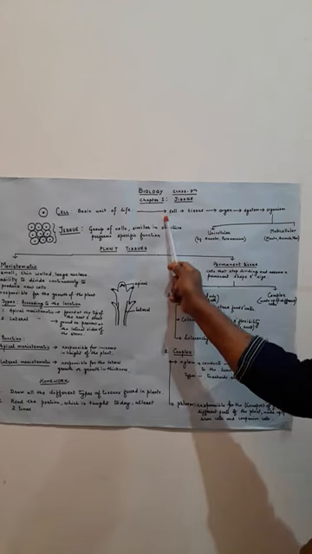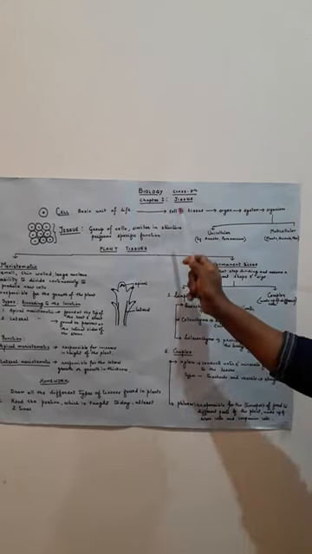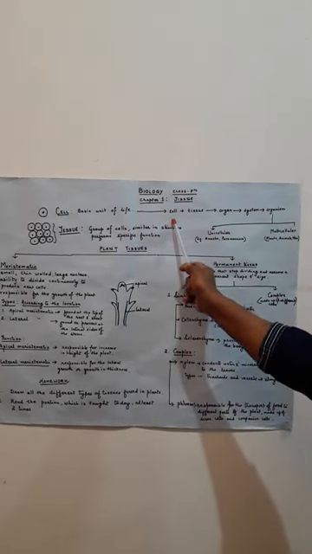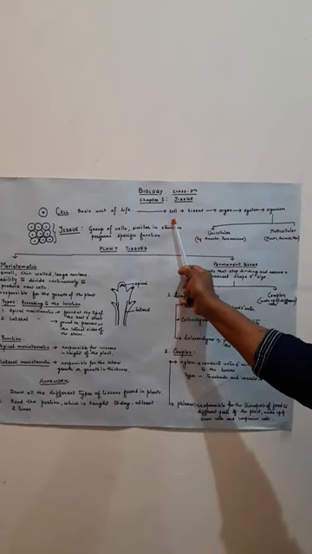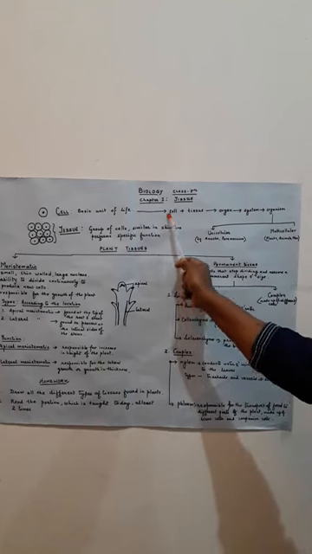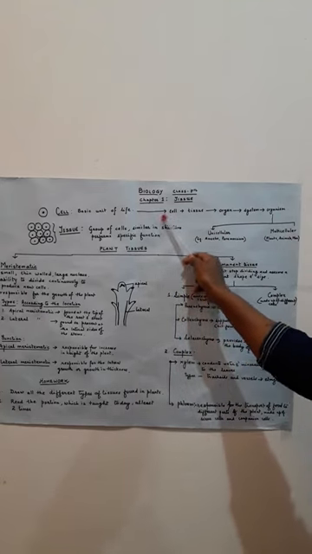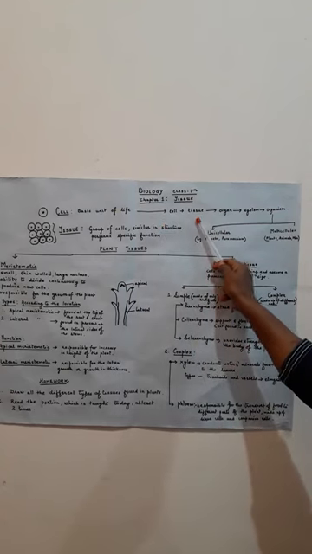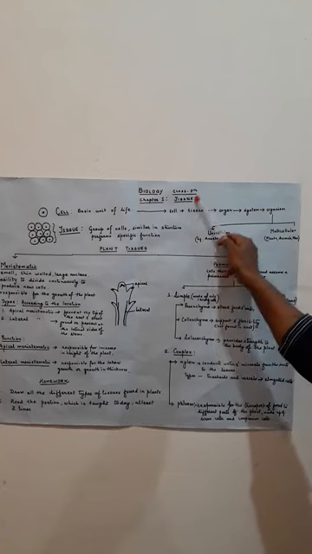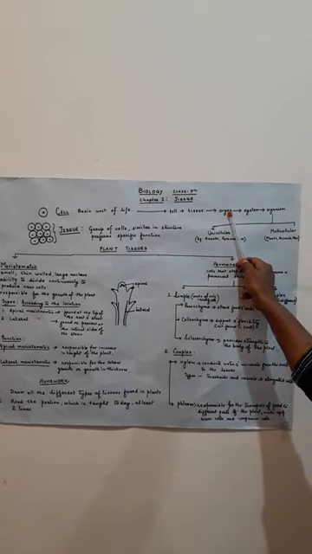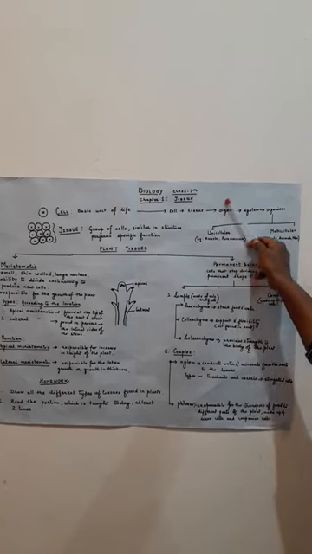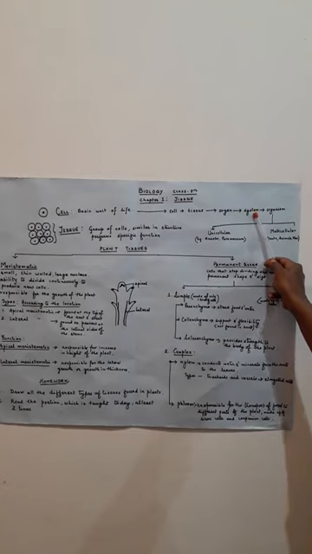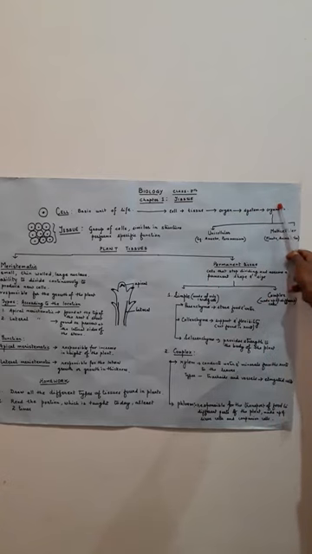Now the second, the levels of organisation. A single cell alone cannot carry out a specific function. So a group of cells come and join together and form a tissue. Different tissues join and form an organ. Different organs constitute a system, and different systems make up an organism.